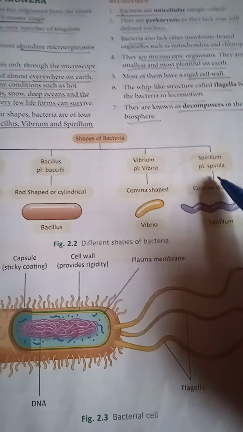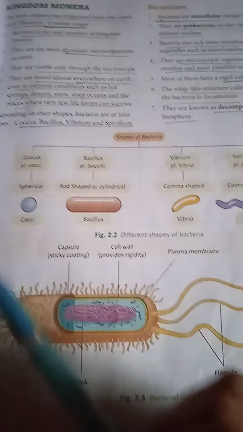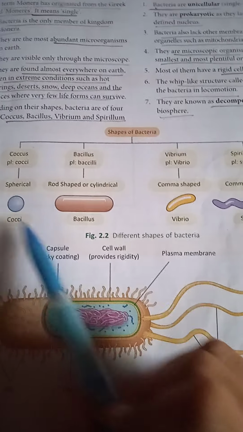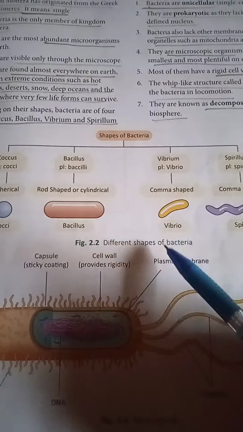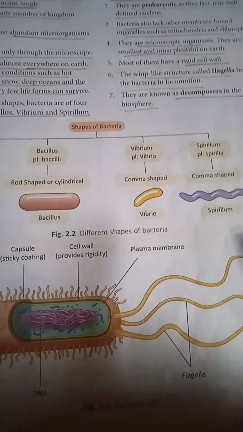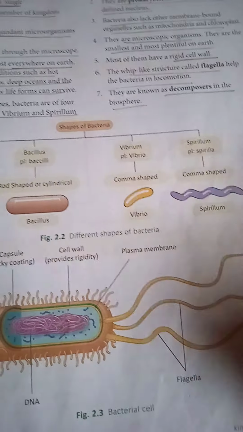So according to their shapes they have been named. You can see cocci are circular in shape, bacillus is just like the shape of a capsule, vibrio is just like the shape of a comma, and spirillum has a zigzag kind of structure.